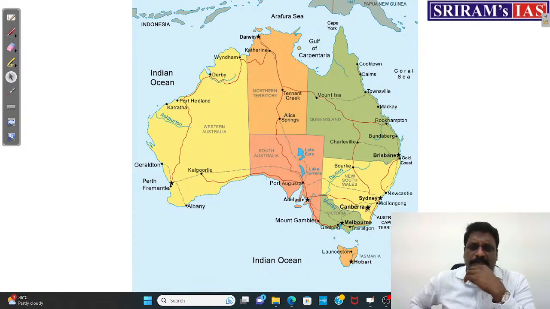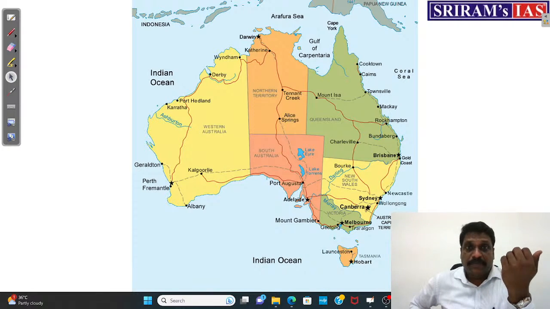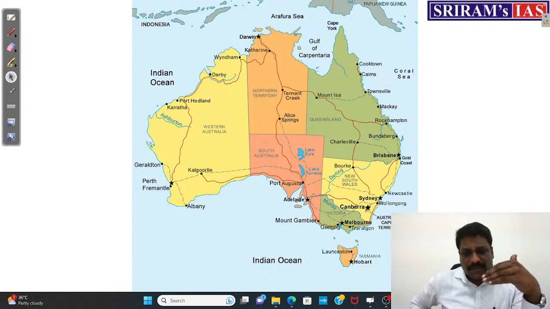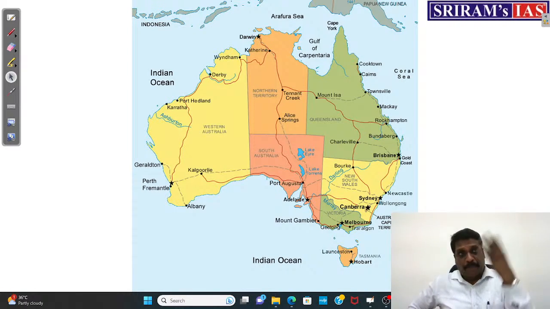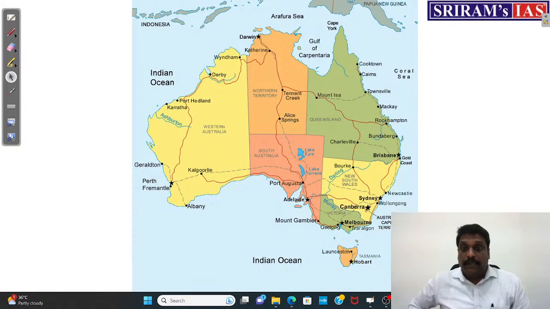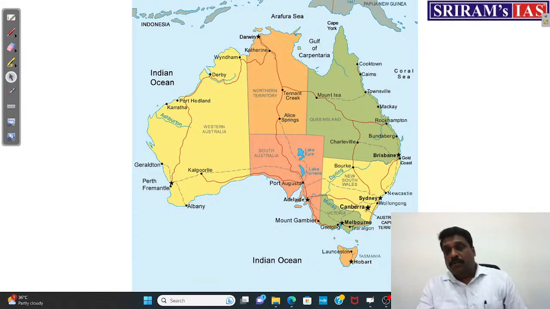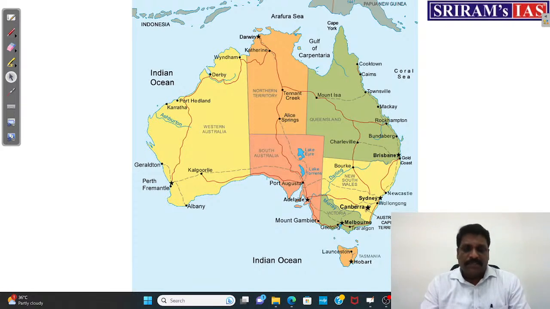Then you may ask, why cities located in the coastal margin may not experience very harsh summer? Very simple. Because water has the tendency to maintain temperature. Summers may not be very, very hot, winters may not be so cold. Still, coastal areas you may complain that the temperature is too hot, but it may not go very high. Logic is very simple. If this place would not have been in a coastal area, the temperature would be furthermore higher. That's what I'm just trying to convey.